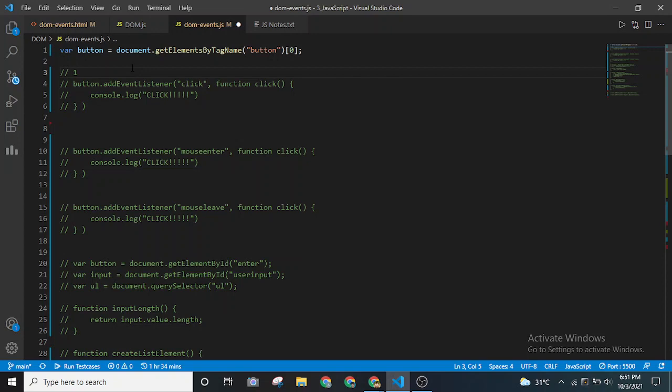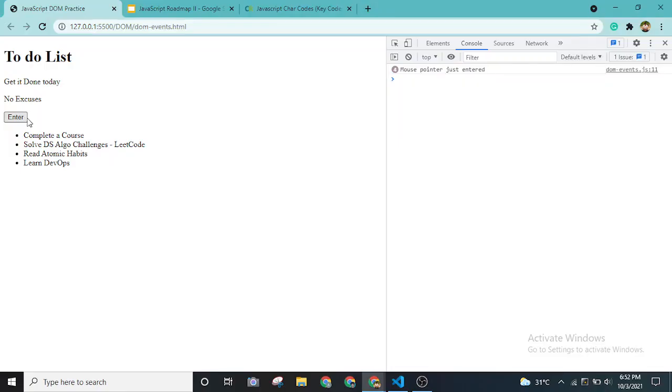So watch carefully. When I get this mouse cursor over here, as you can see, the number is increasing, right? I'm going in and out. I'm getting the cursor near that button, I'm coming out. As you can see, the number is increasing. In Google Chrome, the same output won't be repeated. Instead, it will be shown as the number of times it is given. Let me refresh. If I do this again, as you can see, the mouse pointer just entered. So this is how the mouse enter event works.